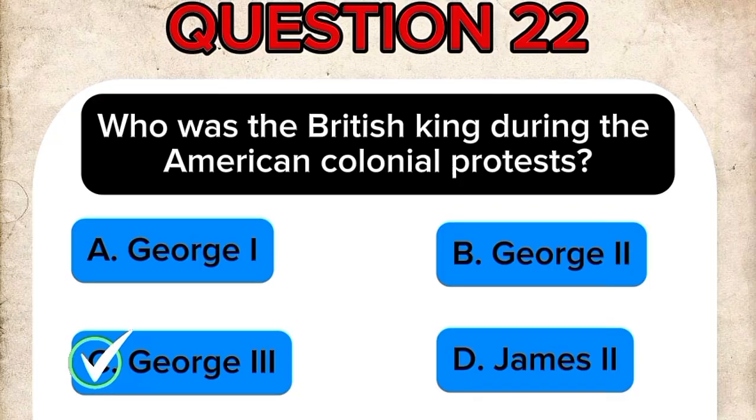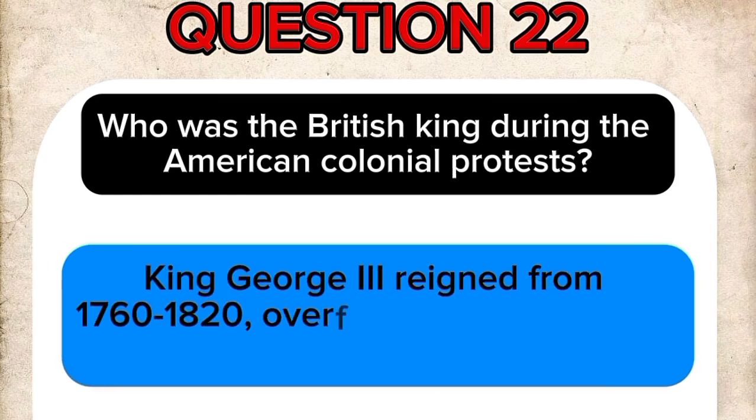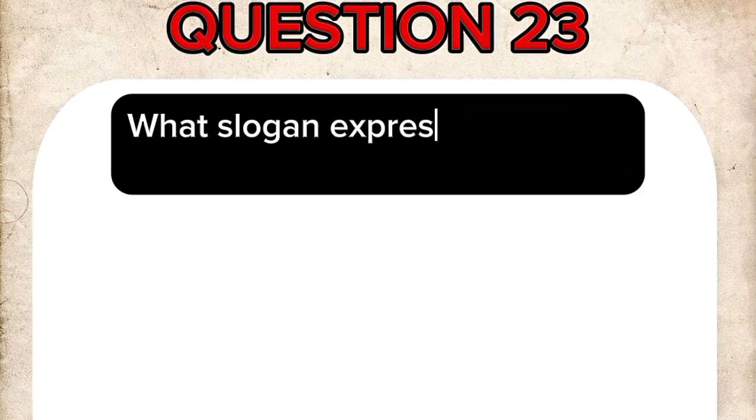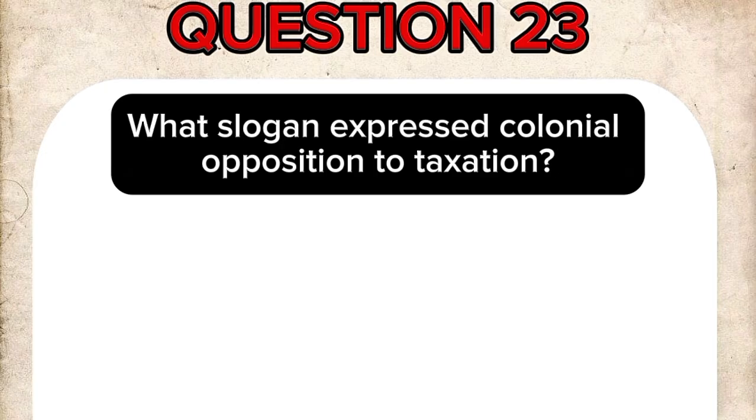The correct answer is C. George III. King George III reigned from 1760 to 1820, overseeing Britain during the American Revolution. Question 23. What slogan expressed colonial opposition to taxation?